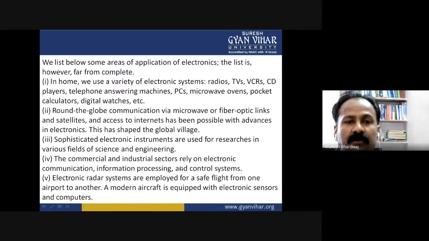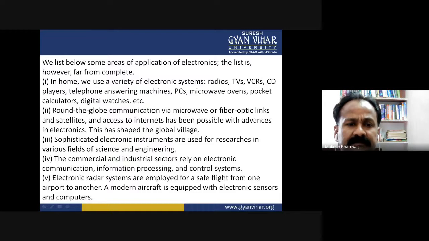We'll list below some areas of application of electronics. The list is, however, far from complete. In home, we use a variety of electronic systems: radio, TV, VCR, CD players, telephone answering machines, PCs, microwave ovens, pocket calculators, digital watches, mobile phones, and many more electronic gadgets.